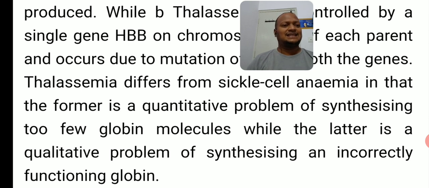Thalassemia differs from sickle cell anemia in that the former is a quantitative problem of synthesizing too few globin molecules, while the latter is a qualitative problem, that is sickle cell anemia, producing incorrectly functioning globin molecules. So thalassemia is quantitative and sickle cell anemia is qualitative.